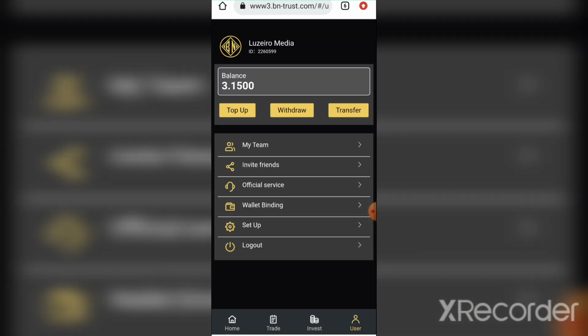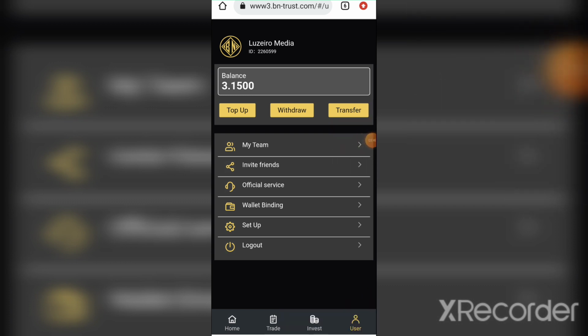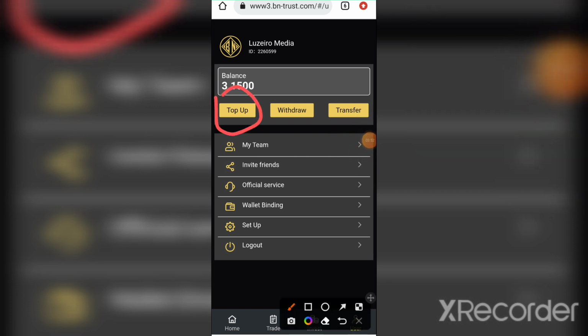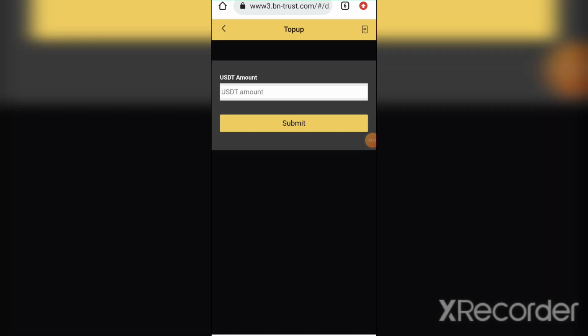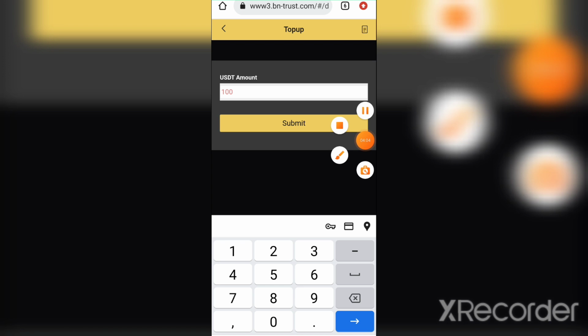If you want to recharge, you come to this user here. Once you come to this user, you click on top up, and it will open. Then enter the amount of USDT that you want to recharge here, maybe 50 or 100. Let me say 100. Then you click on submit.